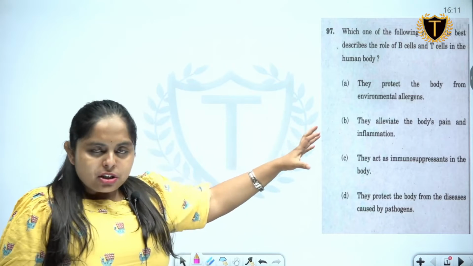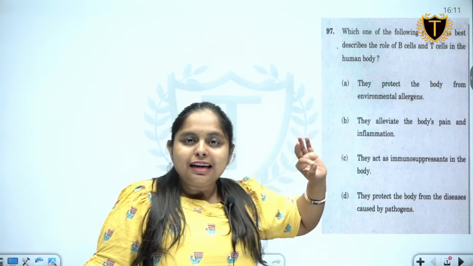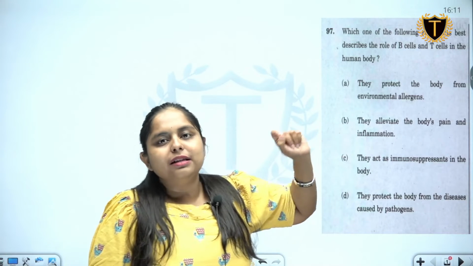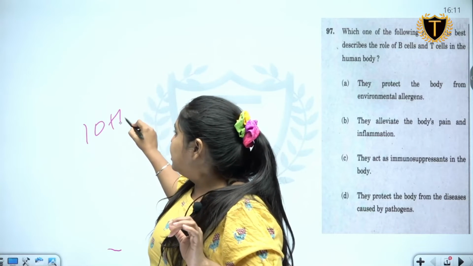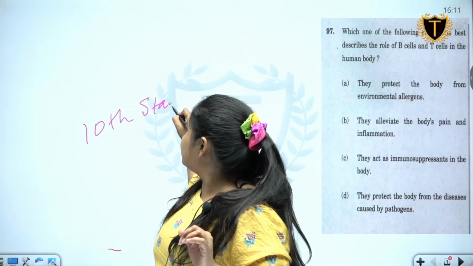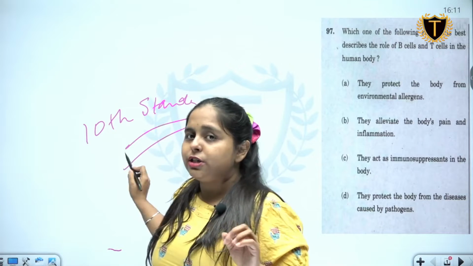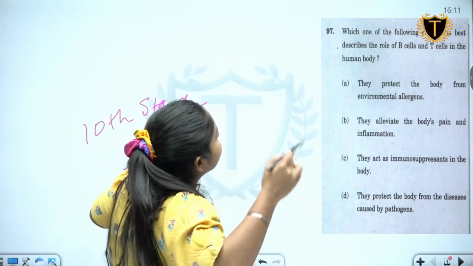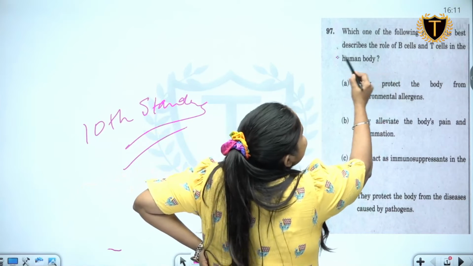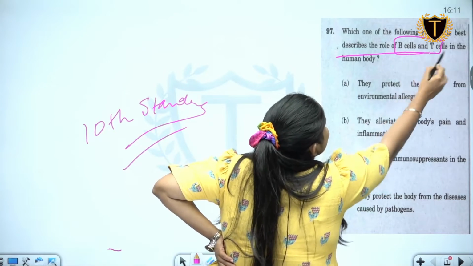But let us just look at this question and try to think what they can do from basic 10th standard knowledge. That's all I want you to have. I just want you to have 10th standard knowledge. Okay, not more than that. Let's see what UPSC has asked us. First, best describe the roles of B cells and T cells.